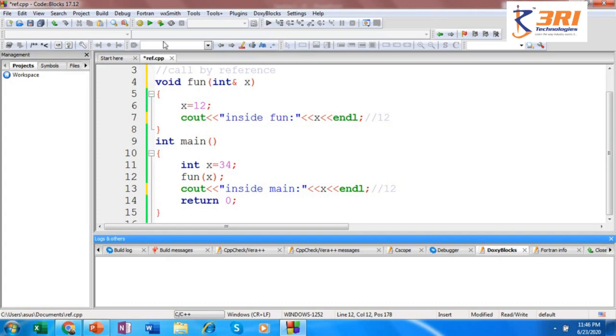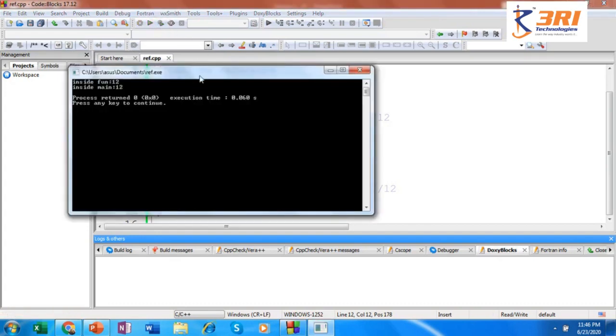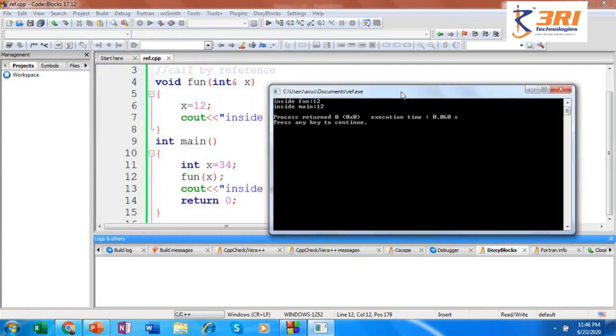Let's verify our output. Yes, you're getting an expected output. Inside the function and inside the main, you can see the x value is 12. So this is passed by reference or call by reference method.